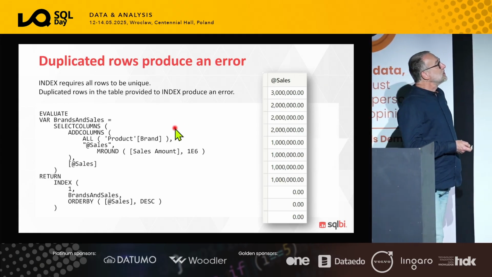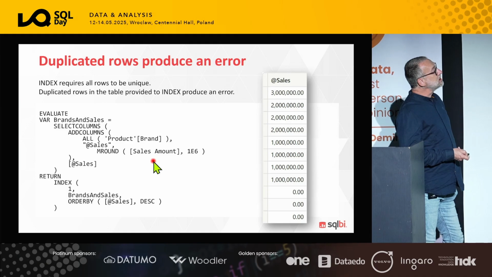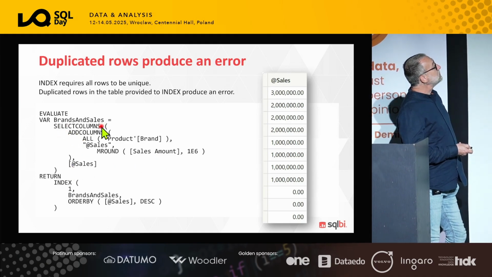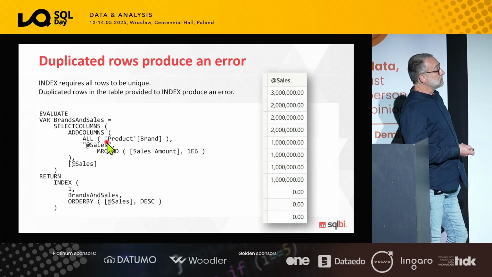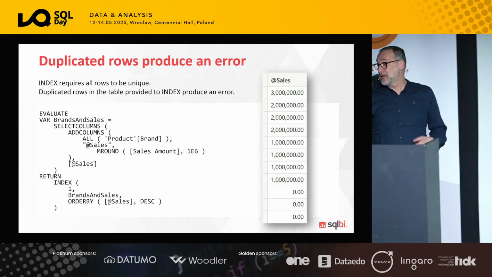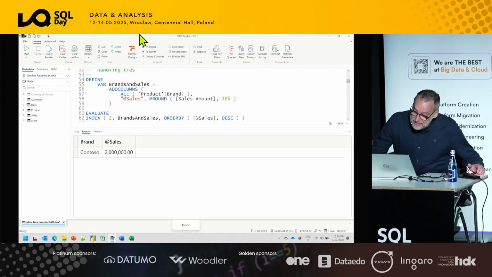If the code you write cannot create unique rows, then you get an error. In this case, if brand and sales, instead of containing all the product brands, so the brands and the sales amount, we use select columns to get rid of the brand. So the resulting table, brands and sales, contains just the sales column. And because it contains the sales column, there's no way you can get rid of duplicates. And if you cannot get rid of duplicates, the net result is that you get an error.